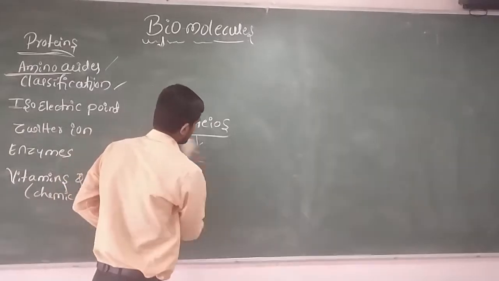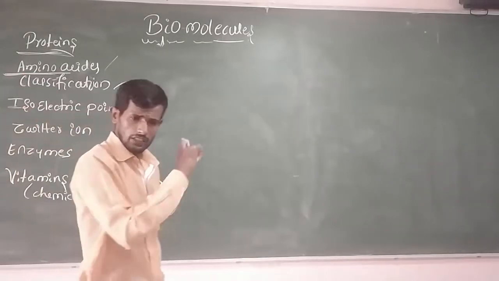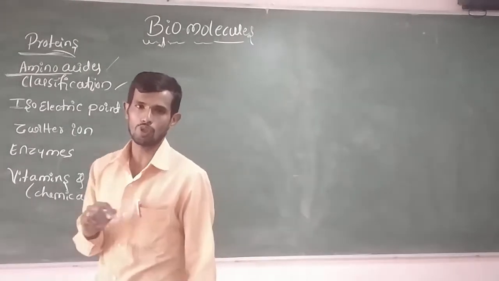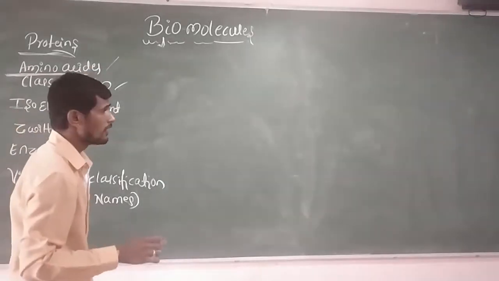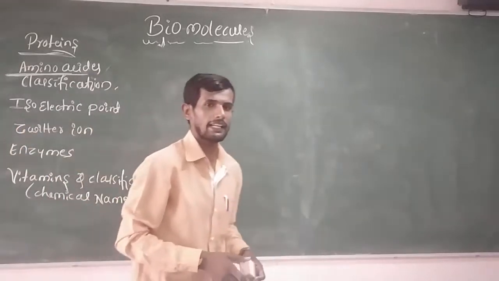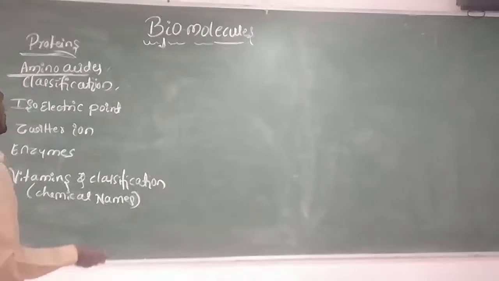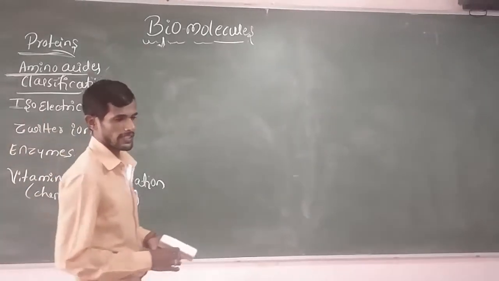Okay, next, come to the point about amino acids. Very important. Please listen here. What are amino acids? If an organic compound contains both a carboxylic acid as well as an amino group, then it is referred to as an amino acid. Usually there are 20 naturally occurring amino acids available. Next, go to the concept about classification of amino acids.